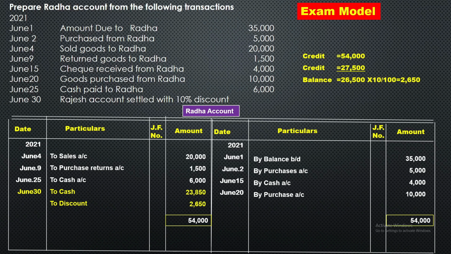Either this question, amount due to Radha, or the previous question, amount due from. These two questions are very, very important. Just concentrate on the balances, how to write the balances. The second point you should concentrate on is how to calculate the discount and how to show the discount amounts. The third point is a simple technique you should apply. When a person is receiving we should show it on the debit side. When a person is giving we should show it on the credit side.